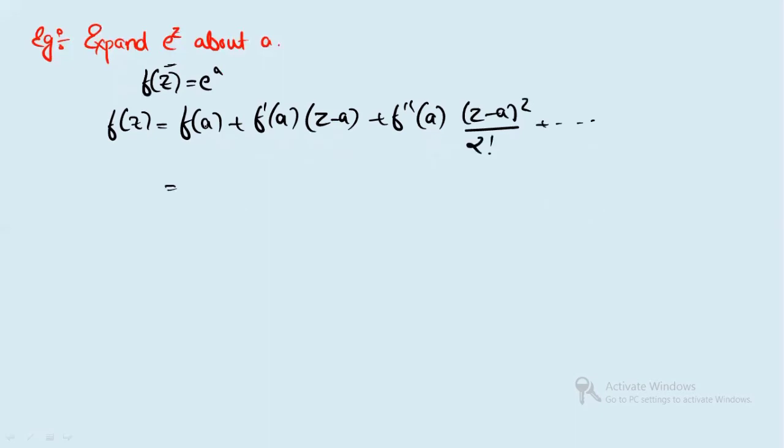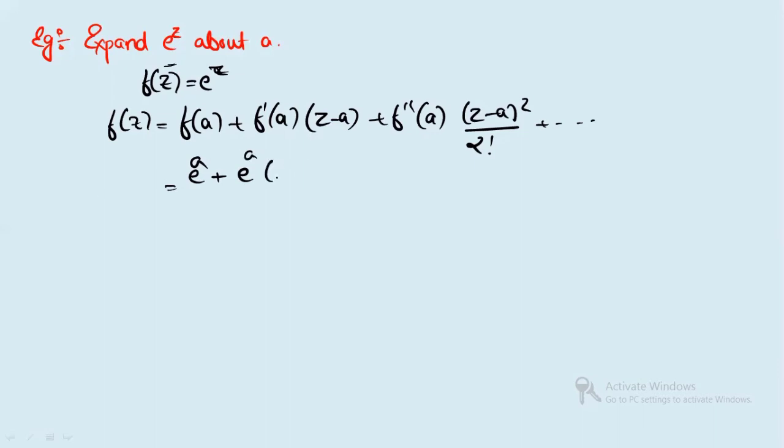Now you see f(a). Here f(z) is e to the power z, so you have to write z equals a. So this will become e to the power a, plus, when you differentiate the exponential, it will be e to the power z only, right? So it will be again e to the power a; you have to write z equals a.